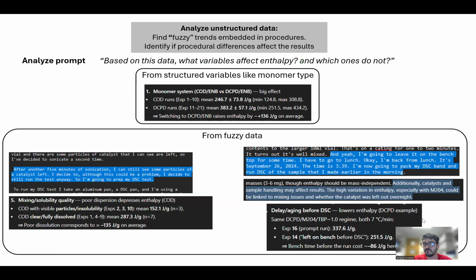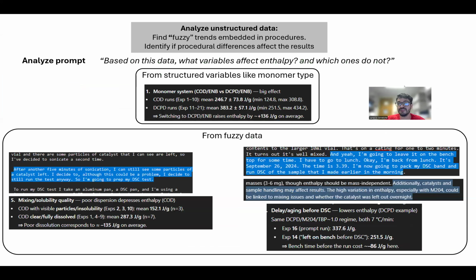What was even more interesting was how we can analyze the actual DSC data. So we sent this prompt where we said, based on this data, what variables affect enthalpy and which ones do not. You can capture that the monomer type affects enthalpy. This is sort of like a structured variable within unstructured data, so it's not super surprising. But what was more surprising was being able to capture this fuzzy data, right?